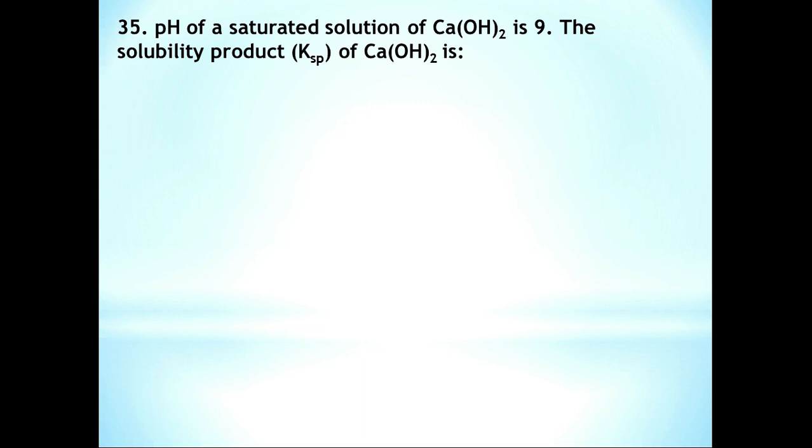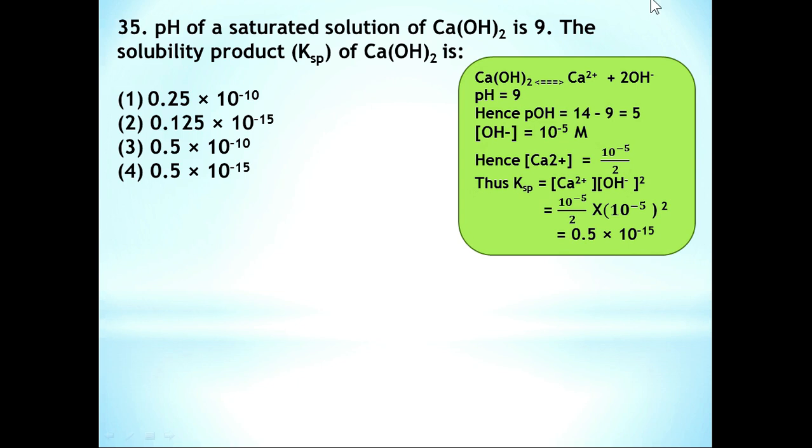Question number 35. pH of a saturated solution of Ca(OH)2 is 9. The solubility product Ksp of Ca(OH)2 is. Here, consider the reaction Ca(OH)2 gives Ca2+ plus 2OH-. We have the value of pH of the solution, that is 9.